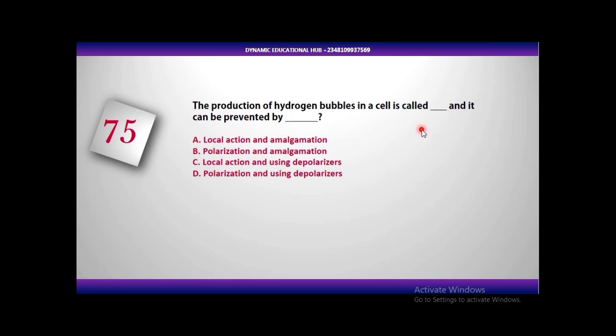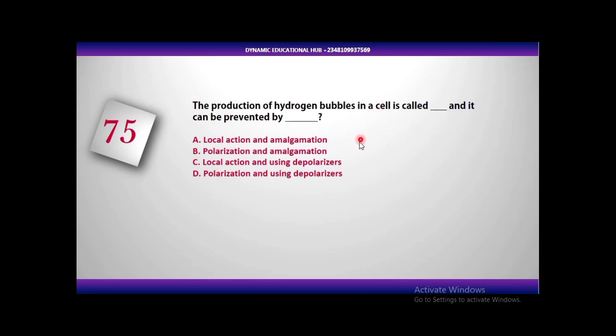That can be prevented when you coat your electrode with mercury. The process of coating an electrode, or coating another metal, with mercury is what we know as amalgamation. So to prevent local action, we use what is called the amalgamation process.